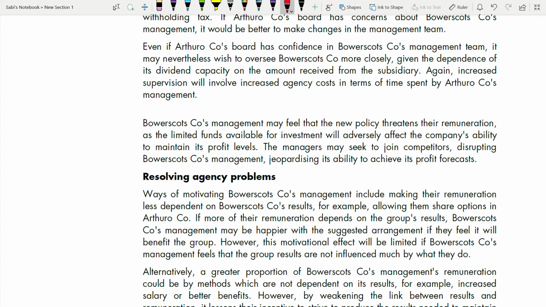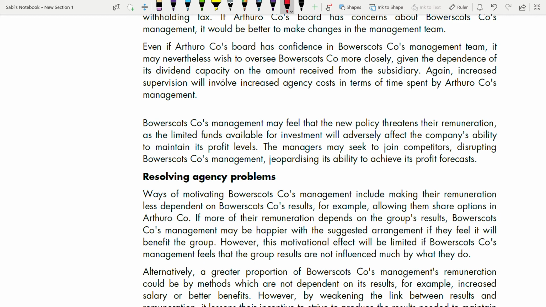And if it's not able to maintain the profit level, what happens as a result? The subsidiary company's managers will not be paid remuneration, so their remuneration will suffer because of this policy. So the managers may seek to join competitors, disrupting the subsidiary company's management, jeopardizing its ability to achieve its profit forecast.